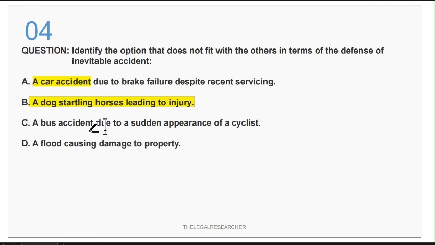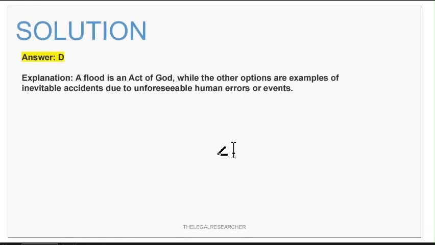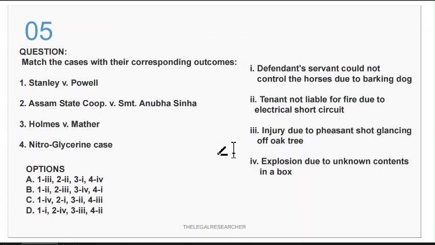Third is a bus accident due to sudden appearance of a cyclist, again human issues. But if you see option D carefully, a flood causing damage to the property is clearly an act of God, not inevitable accident, so it is the odd one out. So option D is the correct answer.